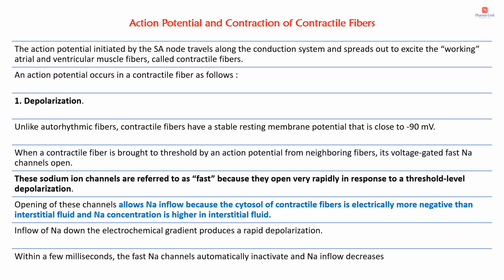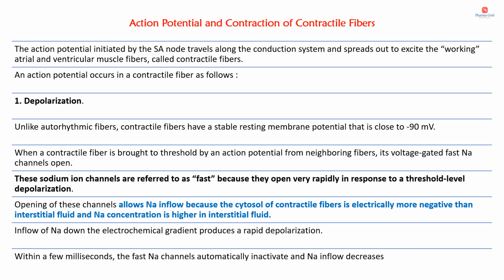So what will happen when an action potential is generated? Already inside the cell there is negative charge, since the resting membrane potential is about minus 90 millivolts. When an action potential is generated, the voltage-gated fast sodium channels will open.